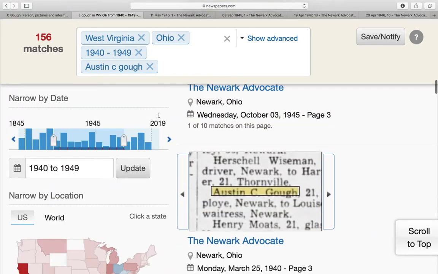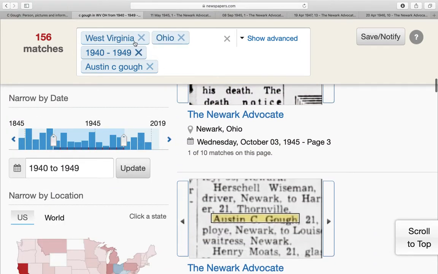when you do that, you put in the state that he was in. So he's born in West Virginia, died in Ohio, so we'd want to check both of those states. I usually use the time frame of 1940 to 1949. Just 1940 would be they're still adult enough that there may be some stories about them if they did something locally that was of note.